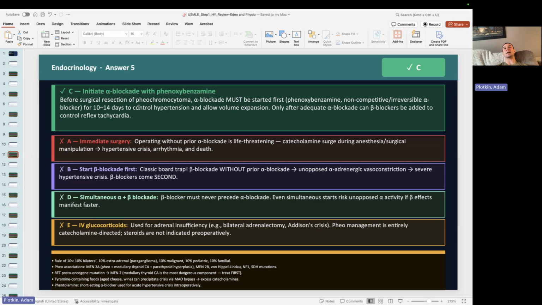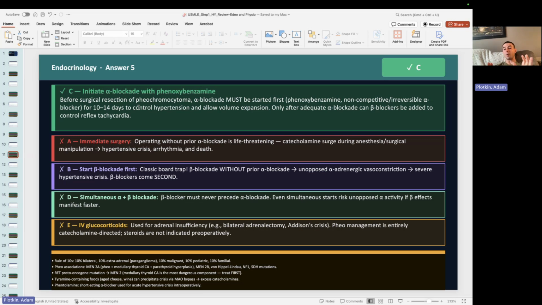One way I've seen this asked in a question is they take a patient to surgery, they start cutting into them, and all of a sudden their blood pressure is so high, and they ask, what's the most likely diagnosis? Well, this patient likely has a pheochromocytoma that we didn't know about, okay?